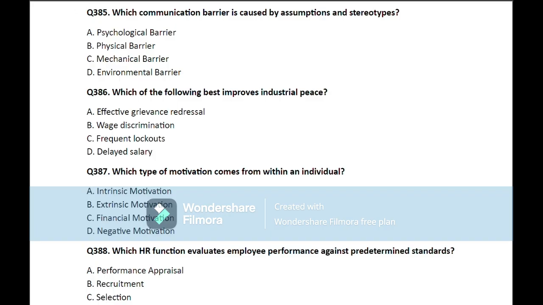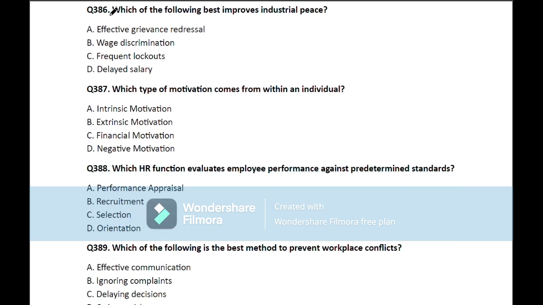Question number 385. Which communication barrier is caused by assumptions and stereotypes? So here the correct answer is psychological barrier. Move on to the next question.